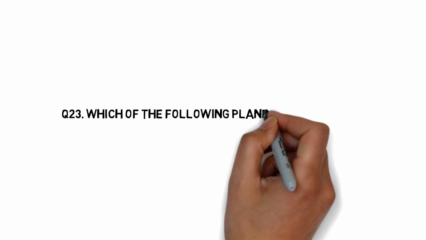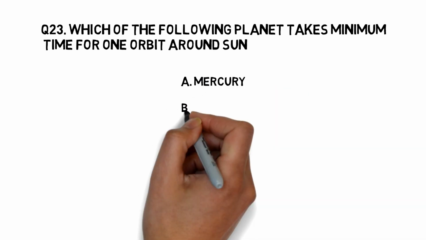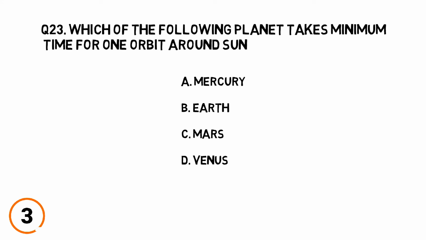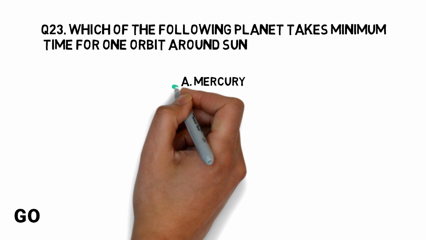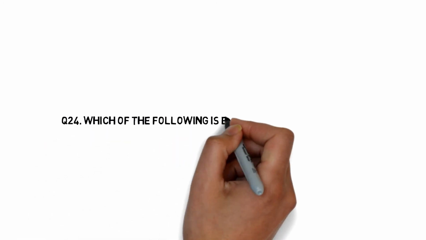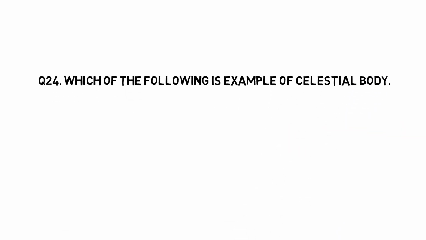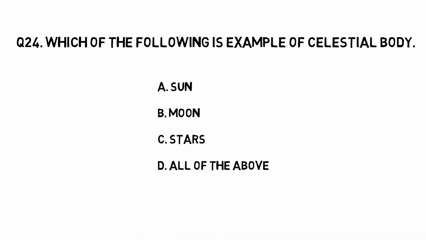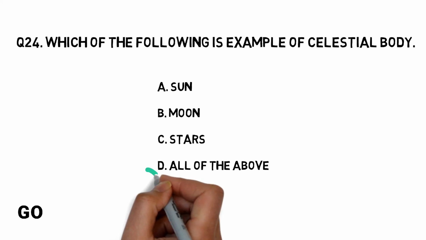Which of the following planet takes minimum time for one orbit around Sun? Mercury, Earth, Mars, Venus. The right answer is Mercury. Which of the following is example of celestial body? Sun, Moon, stars, all of the above. The right answer is all of the above.